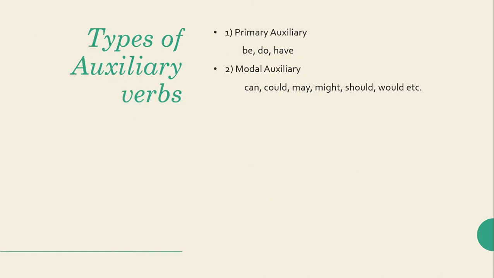Auxiliary verbs. So there are two types of auxiliary verbs. There are primary auxiliaries, and the second one is modal auxiliaries. Primary auxiliaries, as I have told you in my example, include be, do, and have, whereas modal auxiliaries include can, could, may, might, should, would, etc.